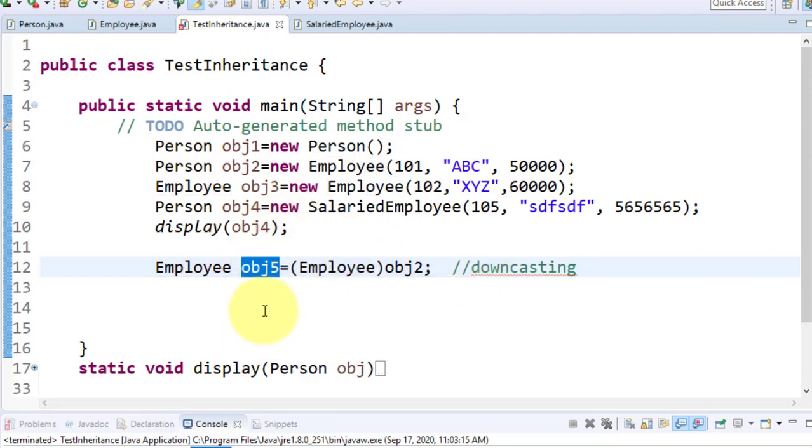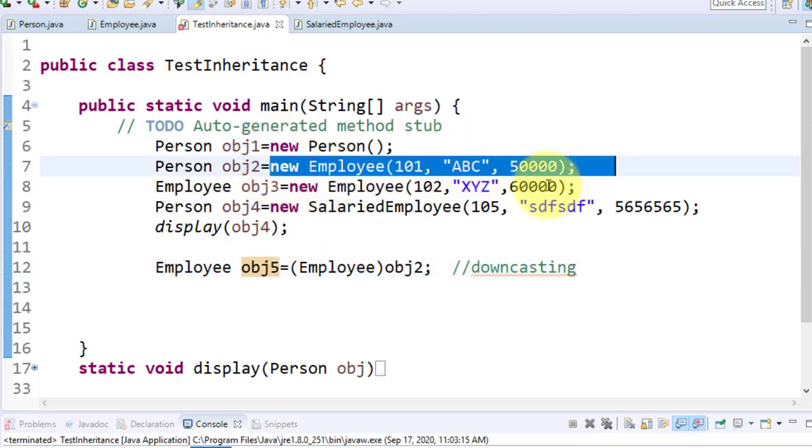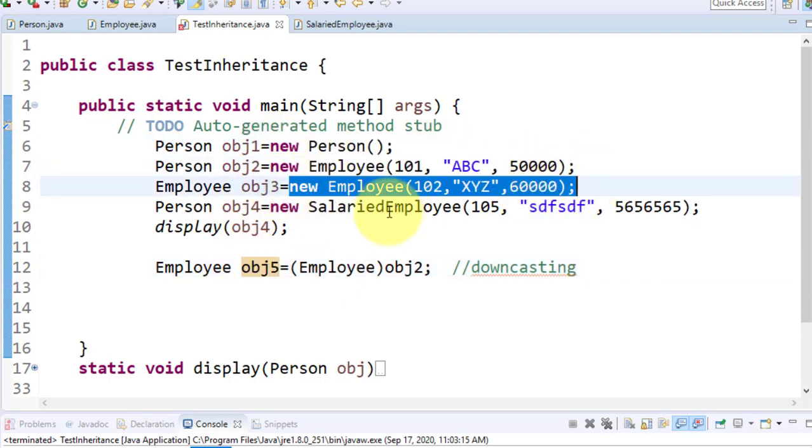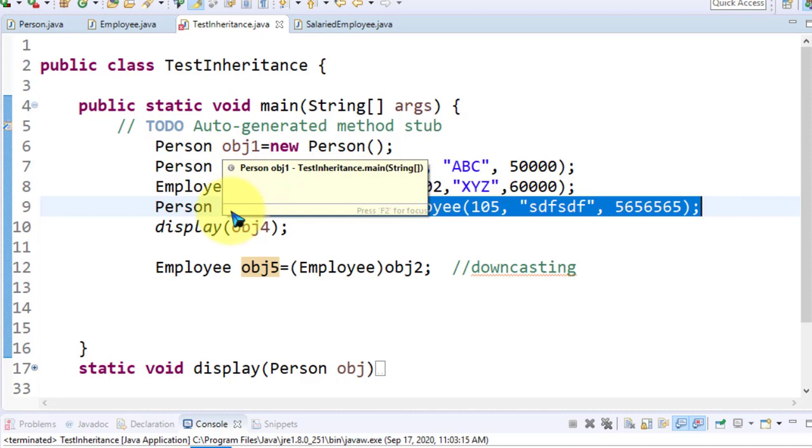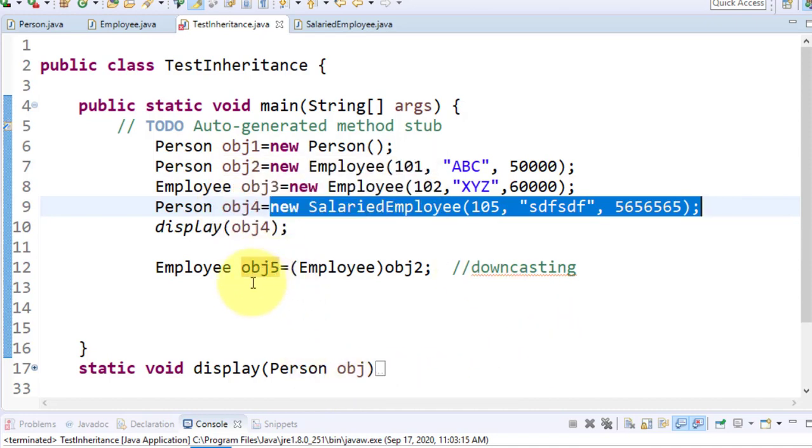Now, in this case, tell me how many objects and how many reference variables are available. So this is an object, this is an object, this is an object, this is an object. So 4 objects, 4 reference variables. Fifth reference variable. Is it an object?